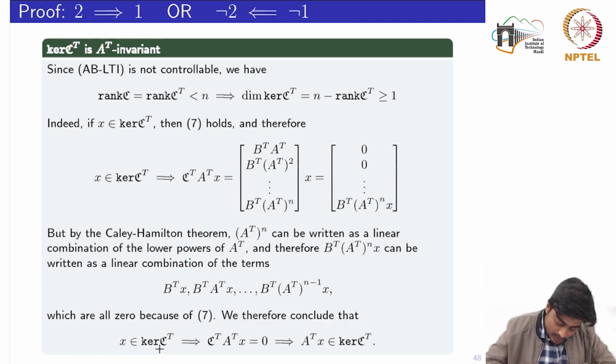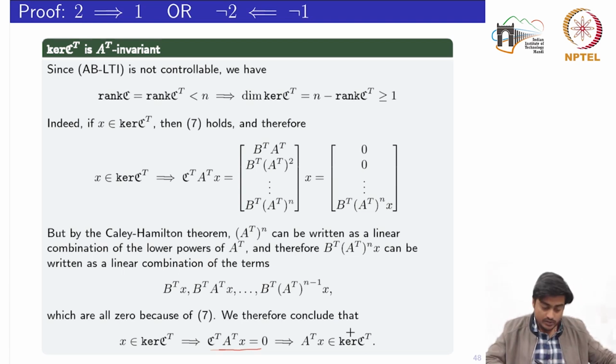So for X belonging to the kernel, or this subspace, we have shown that this subspace is A transpose invariant because this equation has been satisfied. Meaning to say that this vector A transpose X also belongs to that subspace. So this shows that this subspace is A transpose invariant.